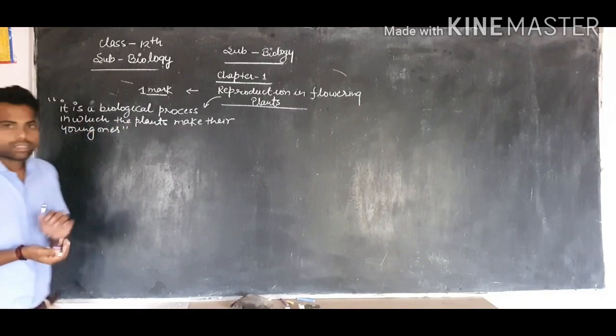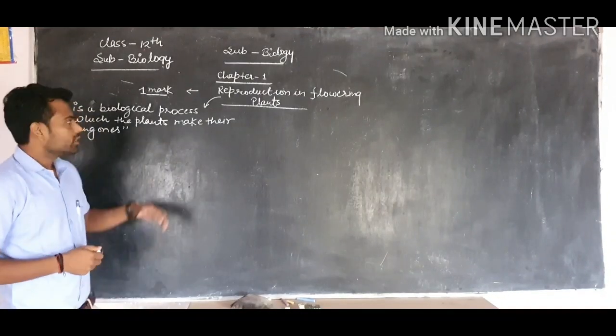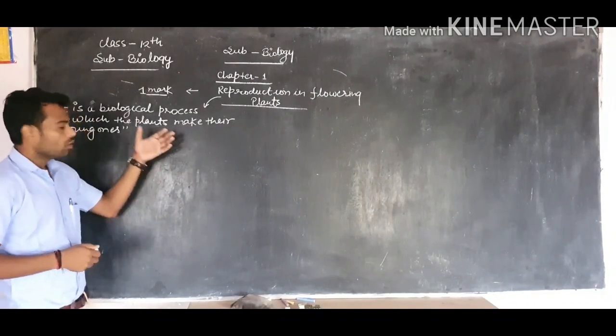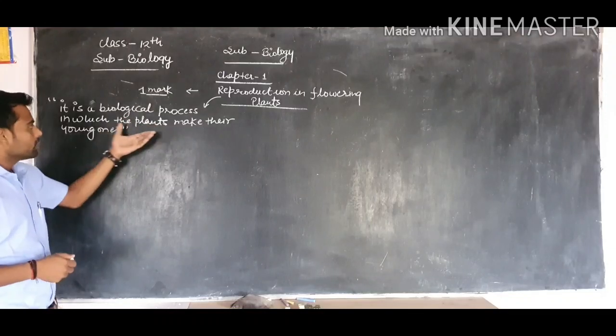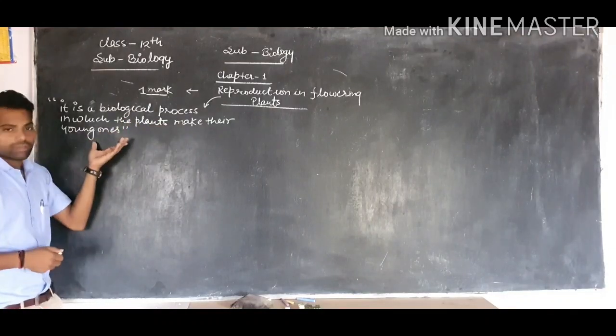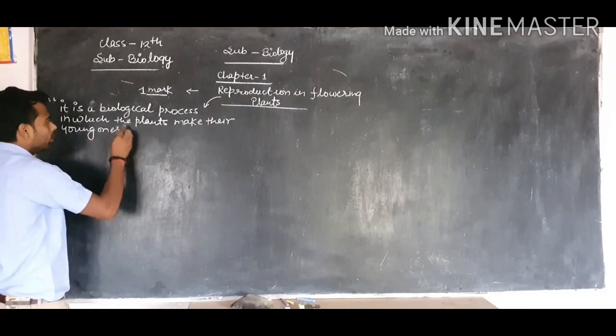Means reproduction is a biological process which occurs in all the plants, in which the plants make their young ones similar to themselves.